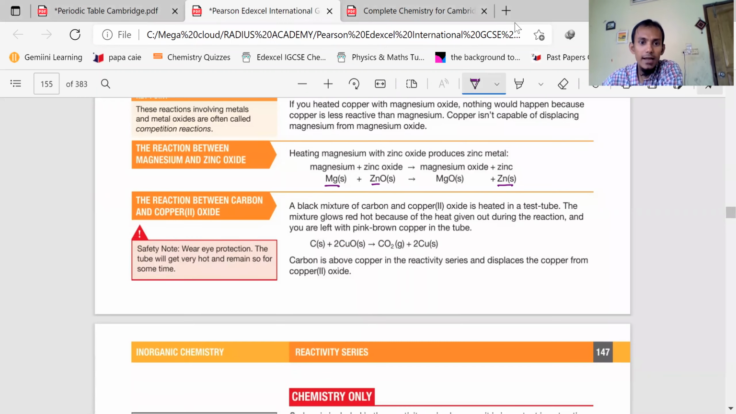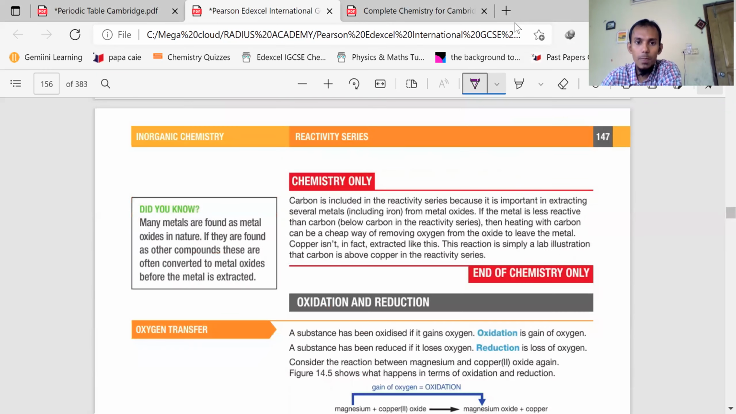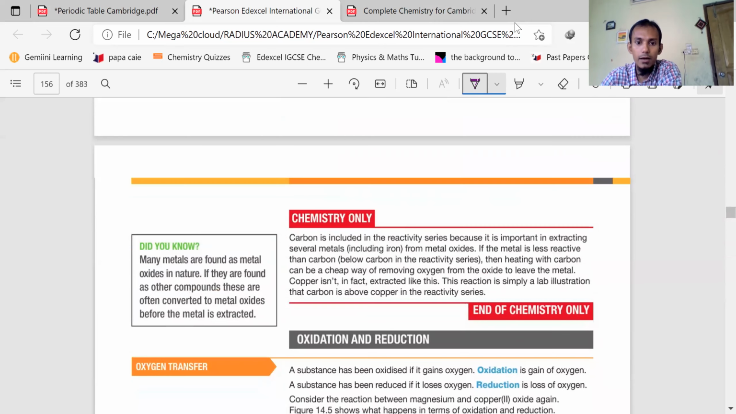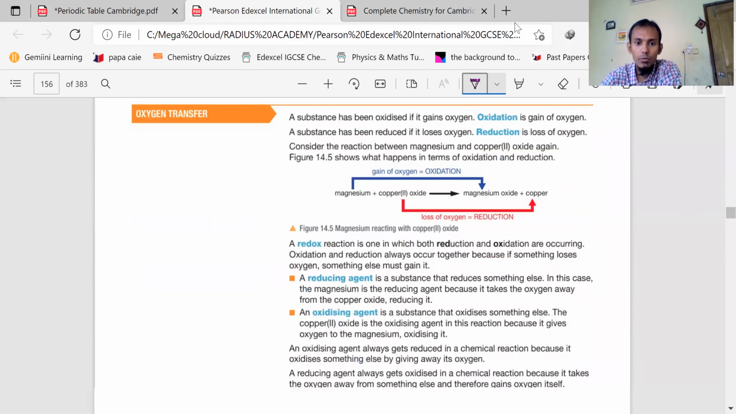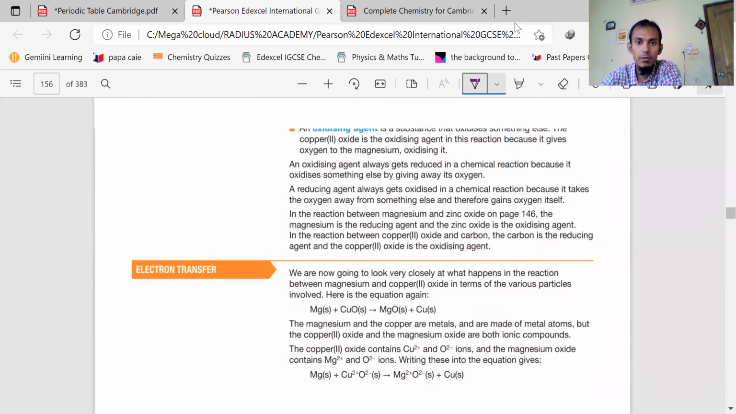Again, see the next one, carbon, graphite. Whenever you find carbon, you will understand it is graphite. So graphite, carbon plus copper oxide. You know, carbon is more reactive than copper, so carbon will be able to displace copper. So carbon dioxide is formed. Carbon is taking the place of oxygen, and copper is kicked out because copper is less reactive than carbon. So that is how it goes. And oxidation reduction will start after that. But before we go, we can give many other examples.